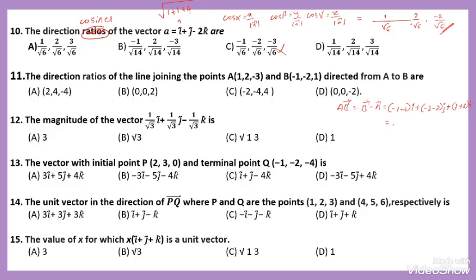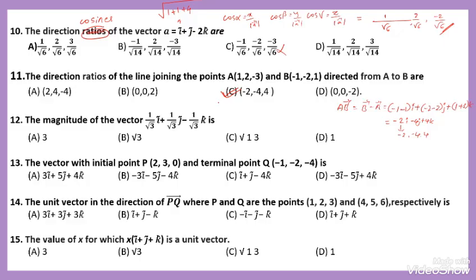While taking the result, that is minus 1 minus 1, minus 2 i, minus 2 minus 2, minus 4 j, 3 plus 1, 4 k. Then the direction ratios are the corresponding elements of i, j, k: minus 2, minus 4, 4. The option number C is correct.